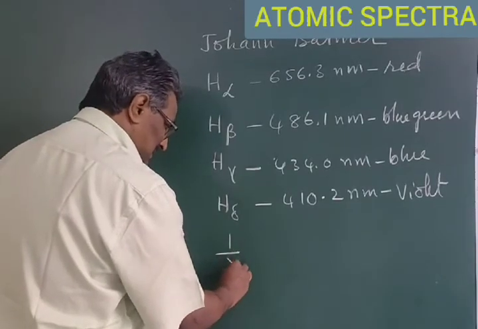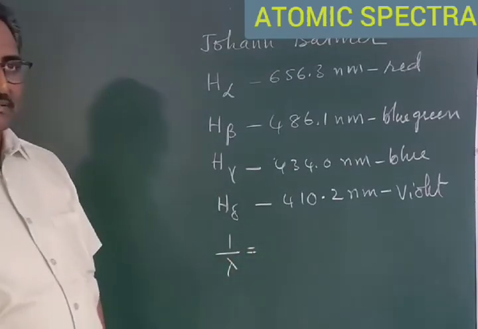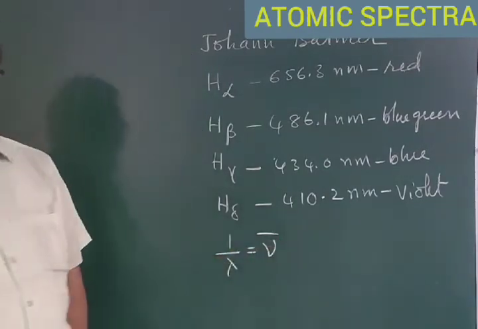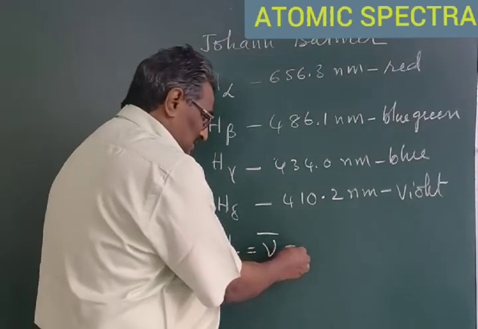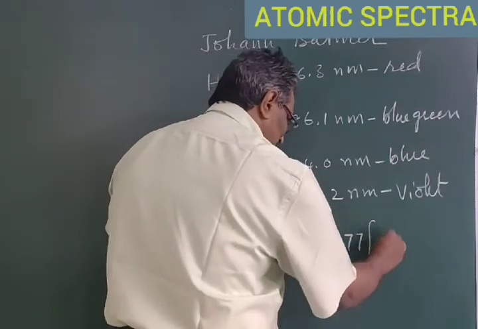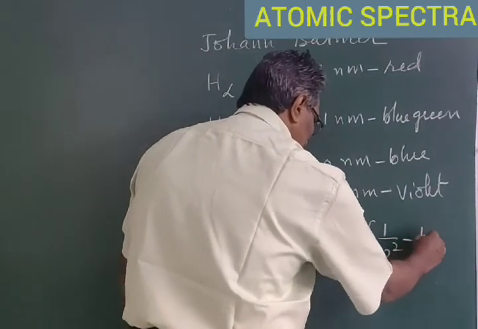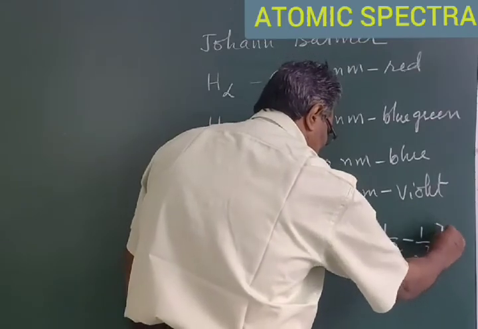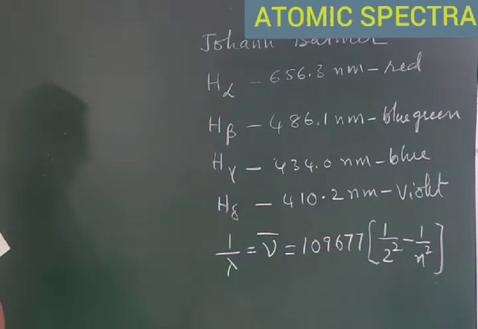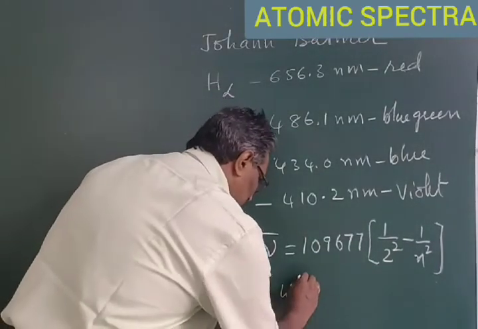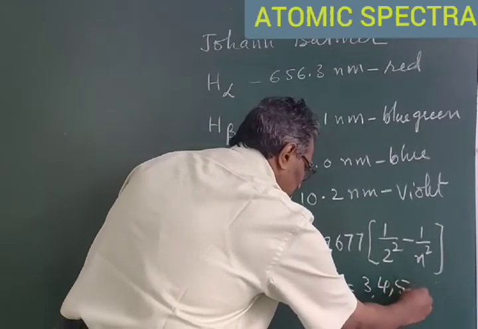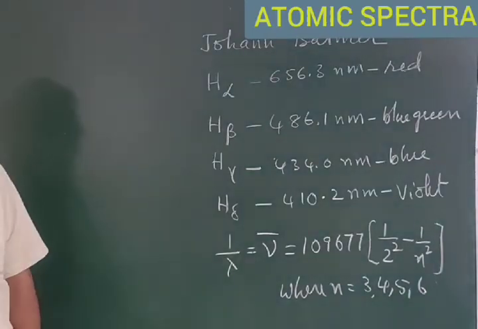According to that equation, 1 by lambda of the radiation, that is the reciprocal of the wavelength, which is known as wave number, is equal to a constant 109677 into (1 by 2 square minus 1 by n square), where n is equal to 3, 4, 5, 6.